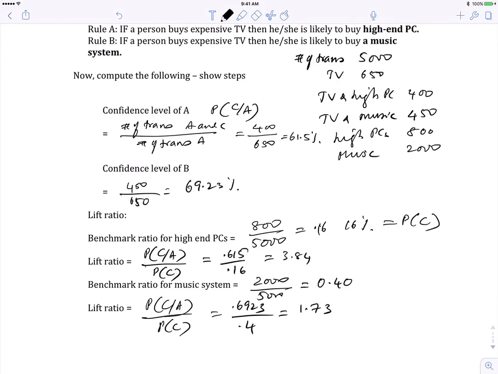If somebody buys an expensive TV, they are likely to buy music, and that probability goes up by 1.73 times. But if you have to pick only one rule, obviously rule A says that if somebody has bought an expensive TV, they're very likely to buy a high-end PC because the likelihood goes up by 3.84 times. But in this example, both have useful information. So if you are given any example like this, you can still work by hand on the rules, the confidence ratio, and the relevance of it through the lift ratio.